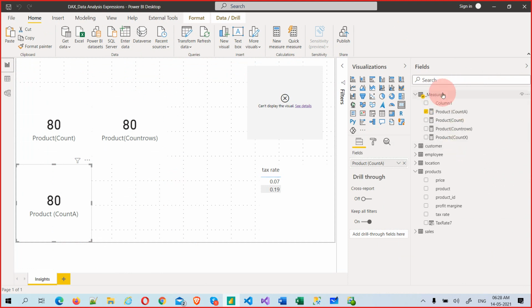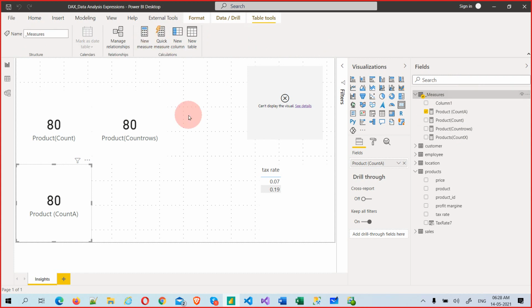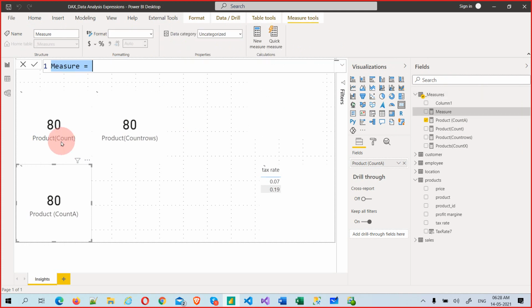So in that case, let me just select this measure table and create a new measure. See, that's the reason I've given it in the bracket. You should not get confused. Okay. Tax rate 7 with count first. Okay, there is a boolean column. Now let's see whether count will work or not.